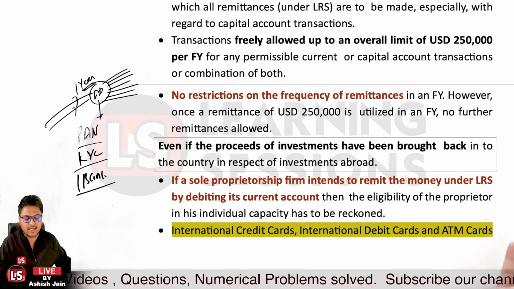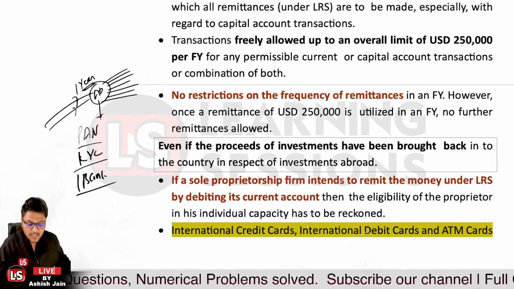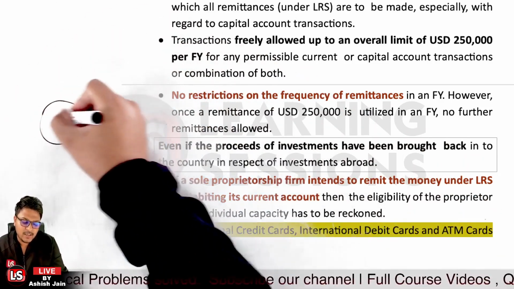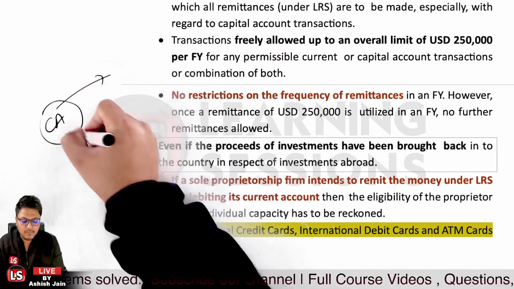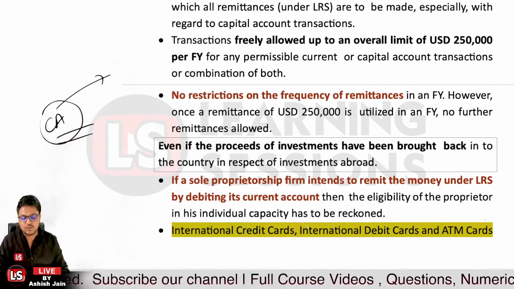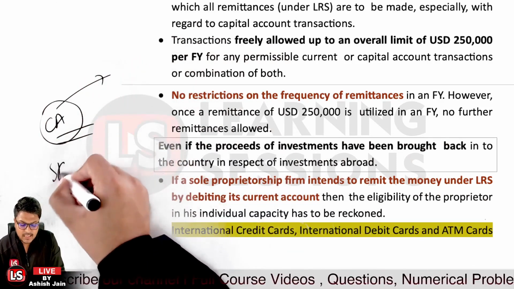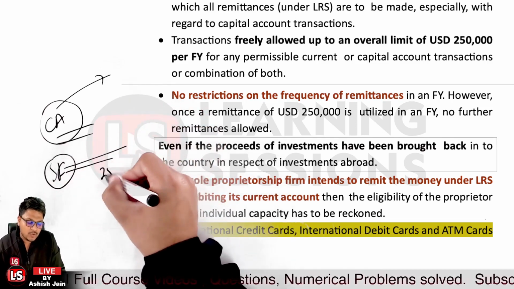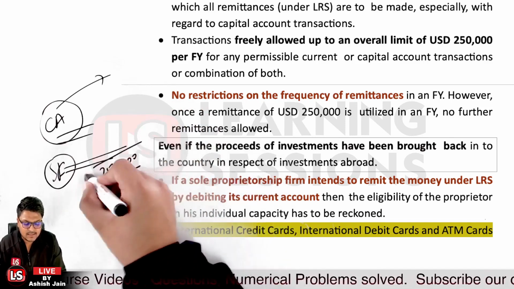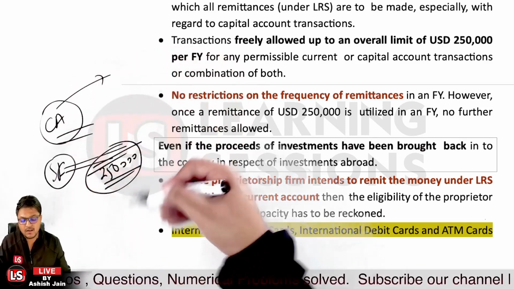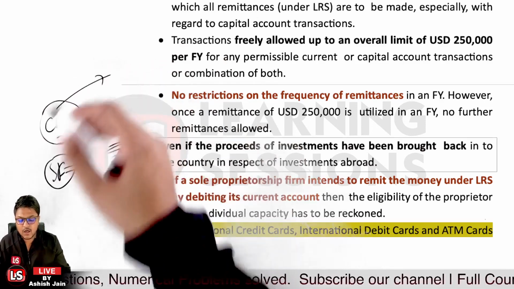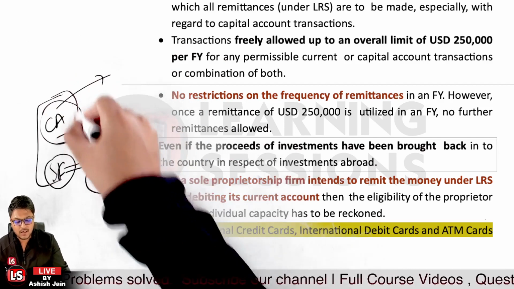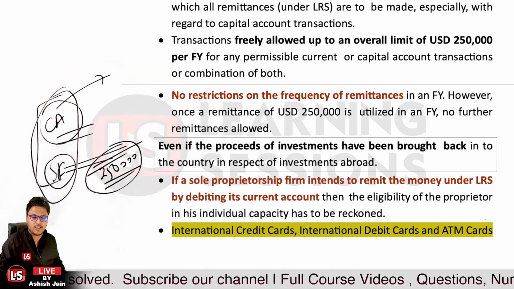And if the amount is exceeding, prior permission from the Reserve Bank of India is to be taken. And further, if a sole proprietor is going to remit money outside, debiting the current account, that is to be reckoned and must be added to the personal capacity of the person. Let's say there are 2 accounts, one a savings account and the other a current account. Firstly, he paid 2,50,000 USD debiting his savings account. Now he wants to pay the amount by debiting the current account balance. That's not allowed because he is a sole proprietor concern, and that will be accountable as one limit only. Okay, so that's the case related to it.